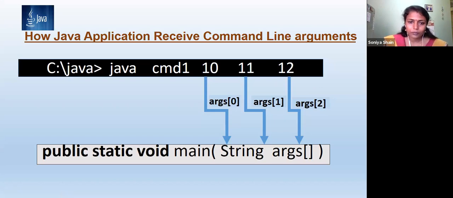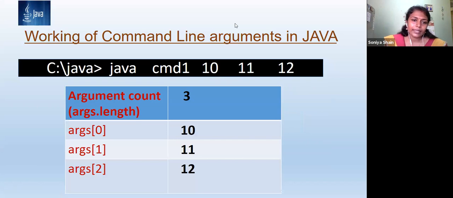Okay. Then the same example with a table representation I have given. If you are executing, the argument count, that is the args.length value, will be 3 arguments. And args[0] will be the first argument, that is 10, and args[1]... because it's an array. In the case of Java, an array starts from index or subscript 0.